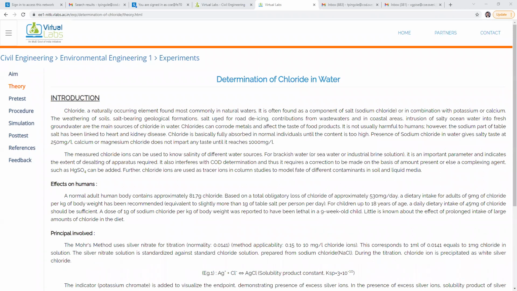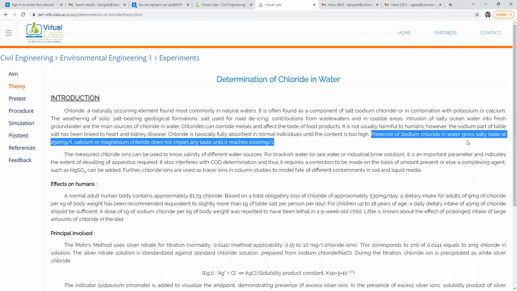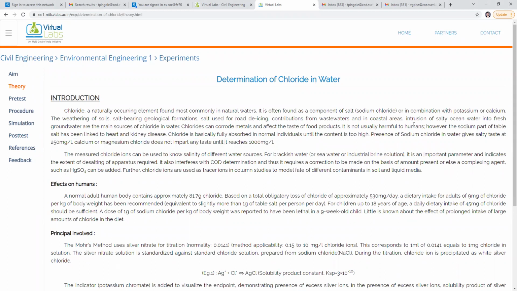All of these salts have chloride ions. Chloride ions are always combined with sodium, potassium, magnesium, and calcium. Because of the sodium chloride, our water has a salty taste.